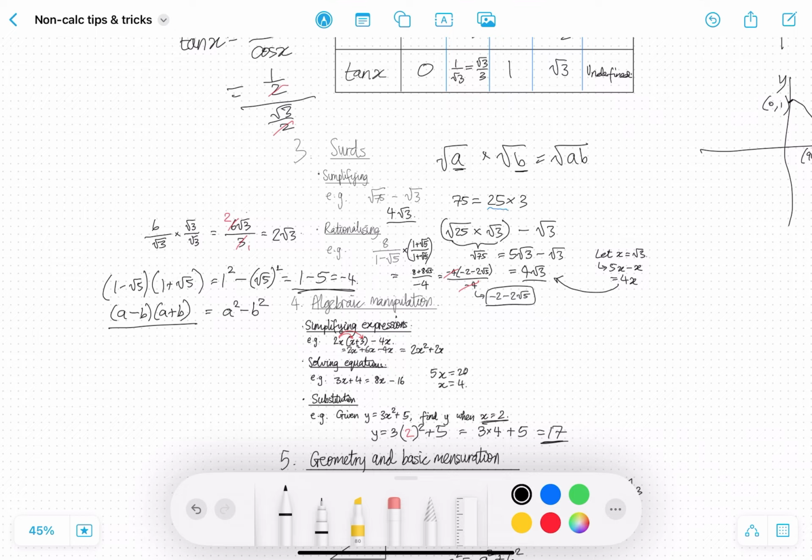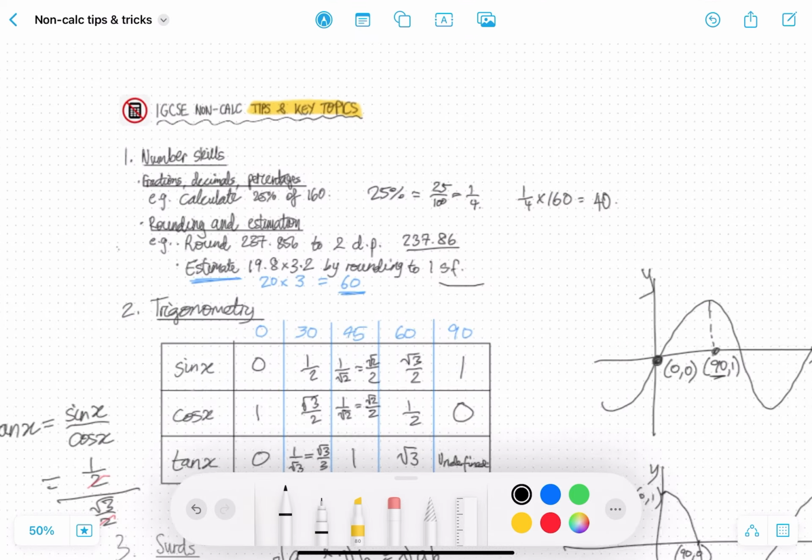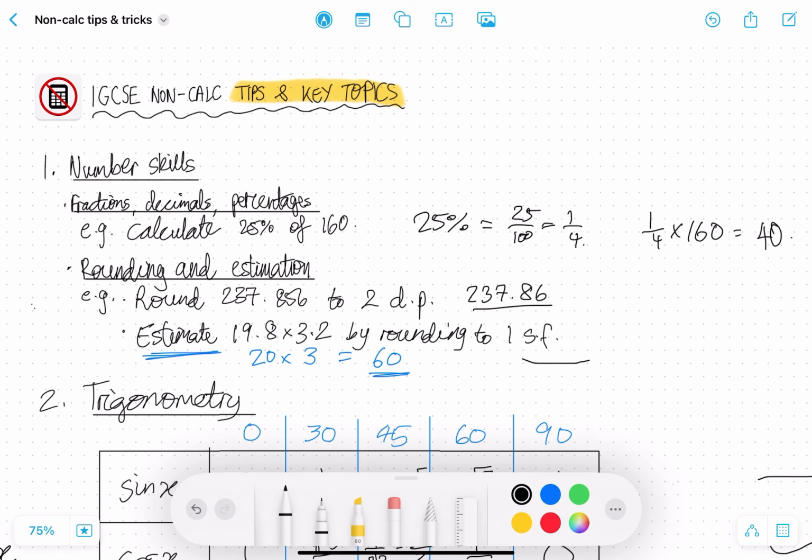And of course, once you get an answer, if your answer doesn't seem reasonable, for example, if in this one, 25% of 160, you got something like 85, you should go back, look at it, and use estimation to check answers. Because you know that 50% of 160 is 80. And if you're getting 25% of 160 as 85, that clearly doesn't make sense because it's larger than 50%. And so then in the exam, go back and review all the steps that you've done.